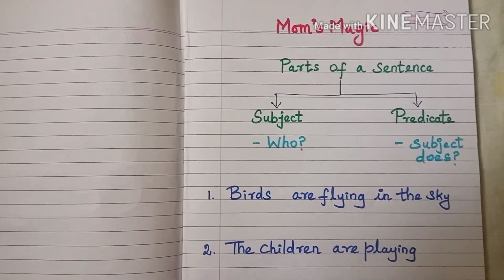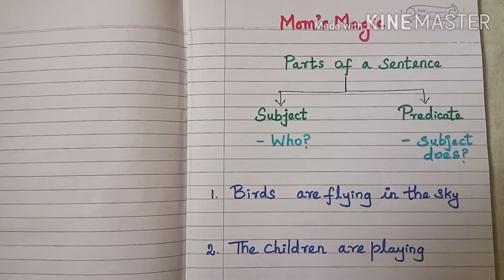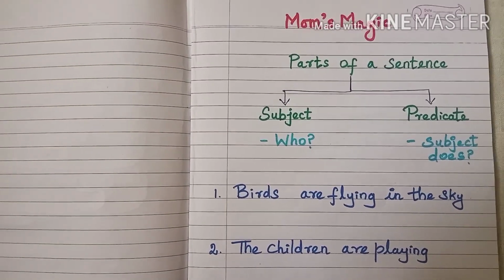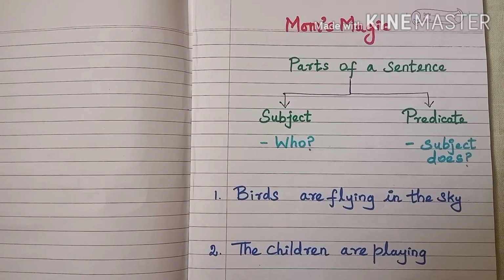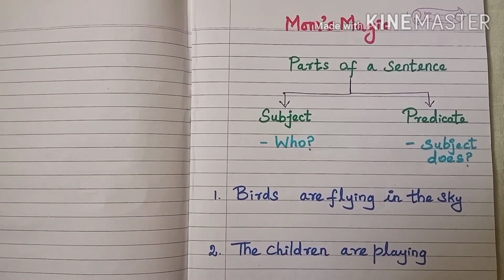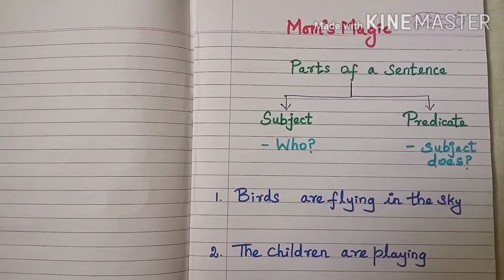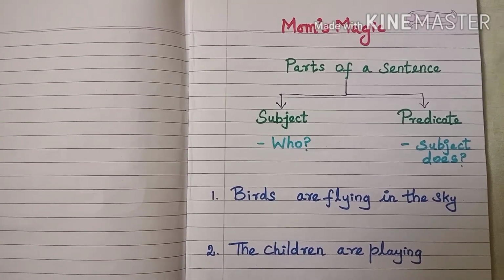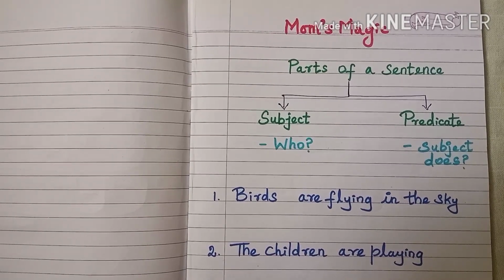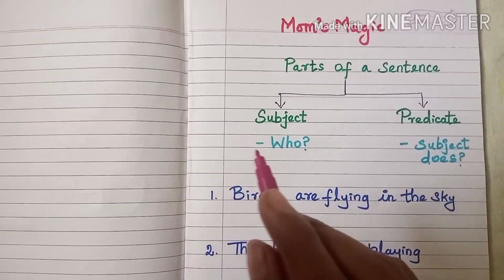Example, we are studying. Here, what is the action? Studying. Study is the action here. Who are performing the action here? Ask the question who. What is the answer? We. So, the studying action is performed by us. So, we is the subject here.